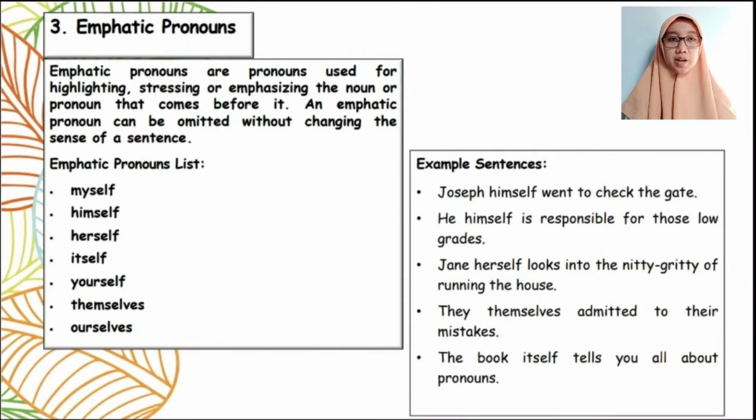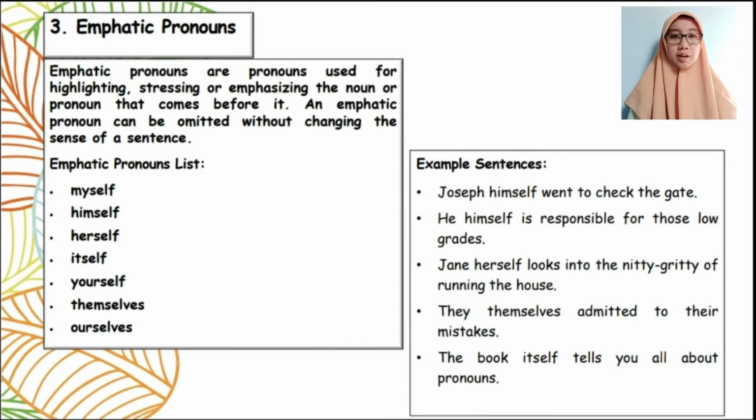Emphatic pronouns are pronouns used for highlighting, stressing, or emphasizing the noun or pronoun that comes before it. An emphatic pronoun can be omitted without changing the sense of the sentence. Emphatic pronouns have several points: myself, himself, herself, itself, yourself, themselves, and ourselves.